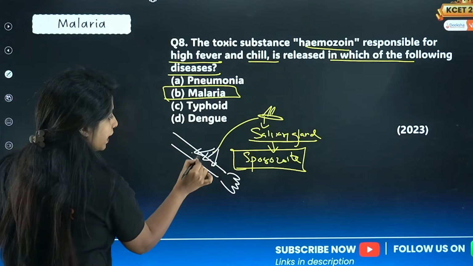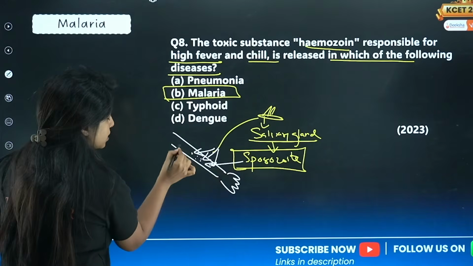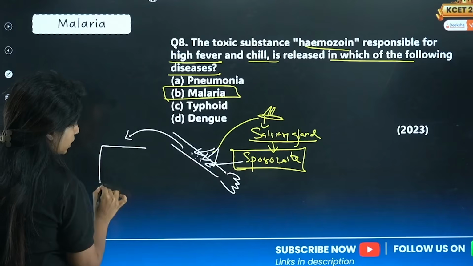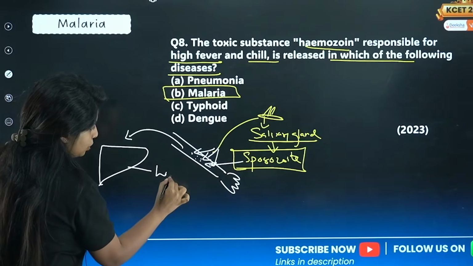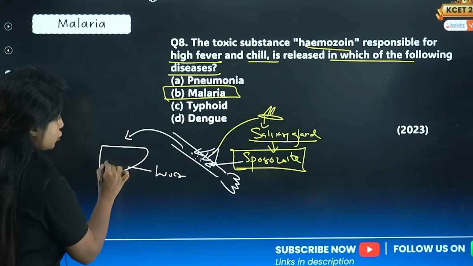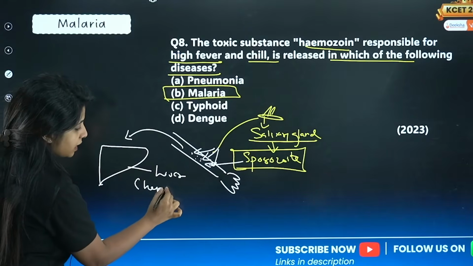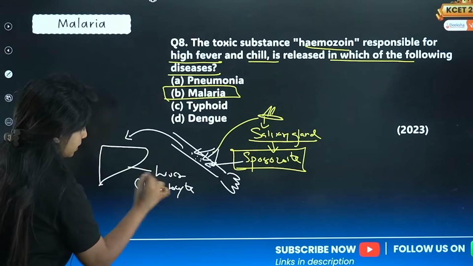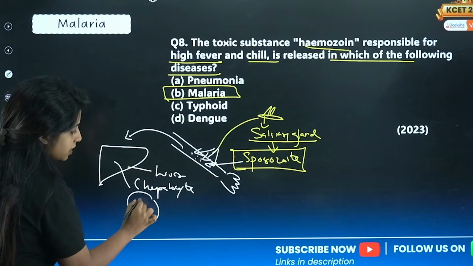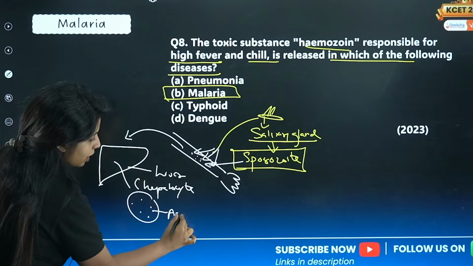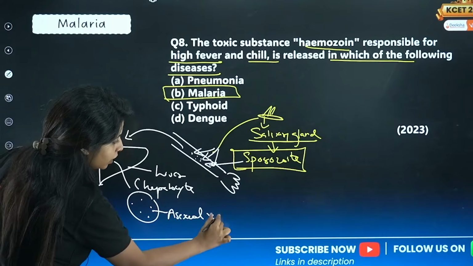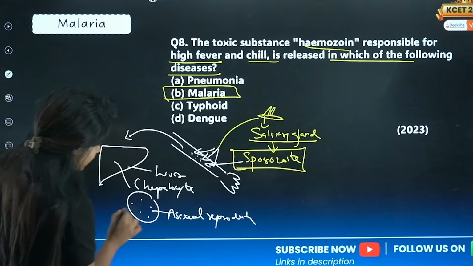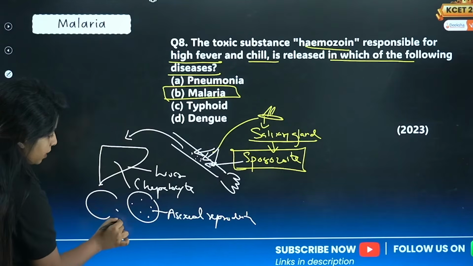Now, within the saliva, what did you have? You had the sporozoites. Now, these sporozoites will travel to the liver first. There, my dear children, they are going to affect the hepatocytes, as in the liver cells. So, in the liver cells, they undergo asexual reproduction. And they lyse off. That means they break open.